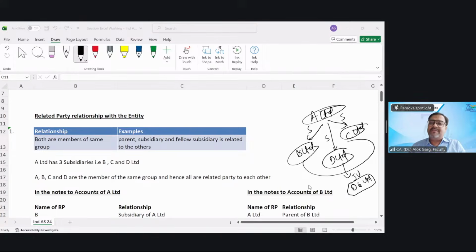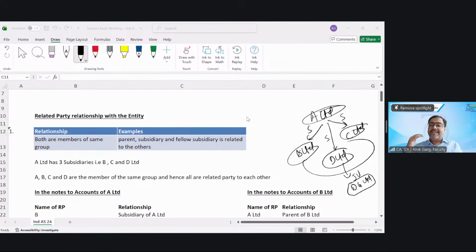B Limited. When B Limited will prepare the books of accounts, B Limited will finalize the notes to accounts. What related parties will B Limited disclose? A, C and D are there. DG? Yes. A Limited is the parent company, C and D are fellow subsidiaries, and DG Limited is a joint venture of the fellow subsidiary. So it will also become the related party. So if an entity is an associate or joint venture of another entity, it will automatically become a related party of that entity.